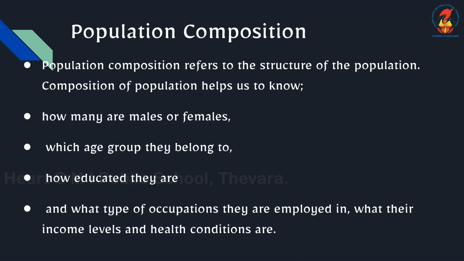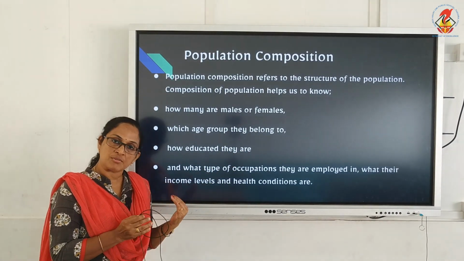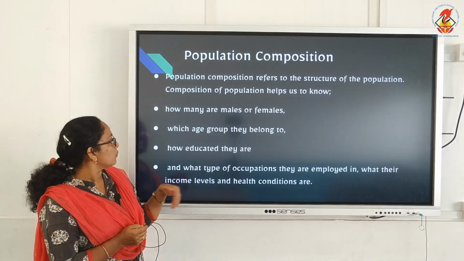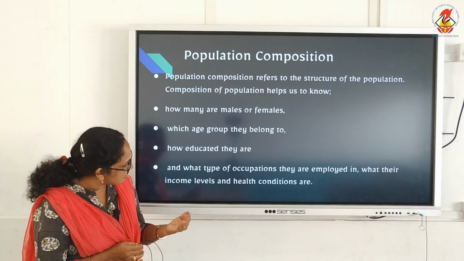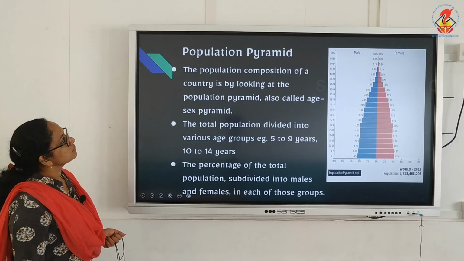So what is population composition? It's the structure of the population, and it includes the male-female ratio of that country, then age group, whether they are educated or healthy, or which type of occupation they are doing.